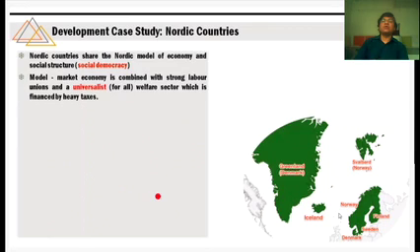What happens in these Nordic countries? In these Nordic countries, taxes are very, very heavy. Obviously, the question will arise: why will rich people pay heavy taxes? वो कहेंगे कि यार इतना टैक्स हम क्यों भरेंगे? सीधी सी बात है. Let's try to understand this.